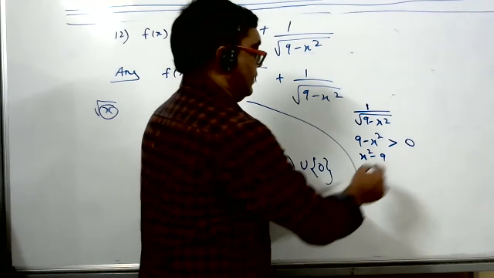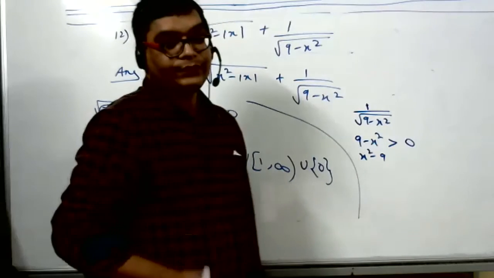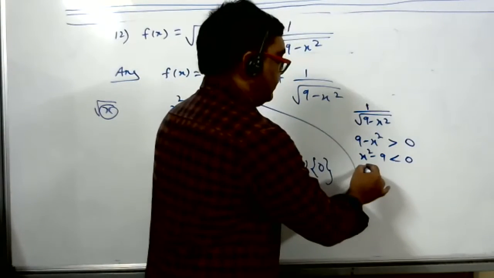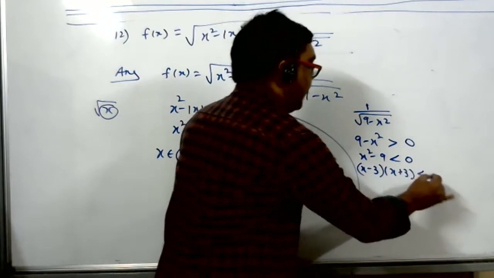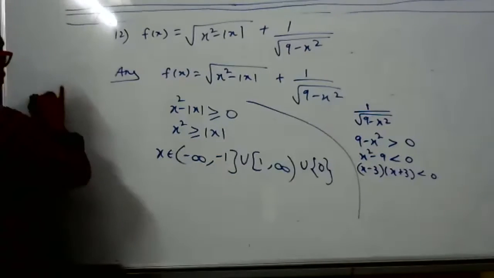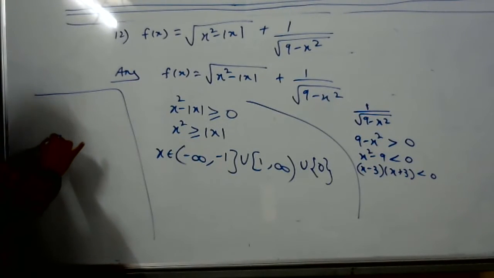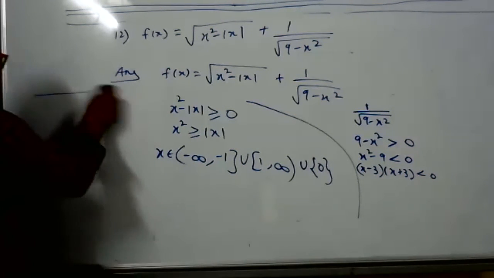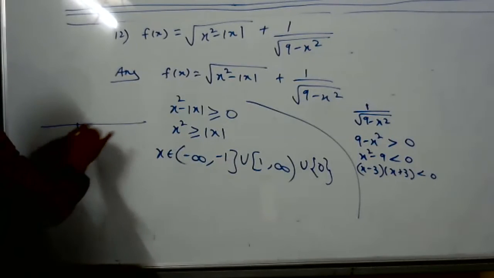x square minus 9 is less than 0. What are the roots here? Plus minus 3. So shall I draw the wavy curve now? Can you see the board? Very good. Wavy curve. How many roots? Here minus 3, here 3.